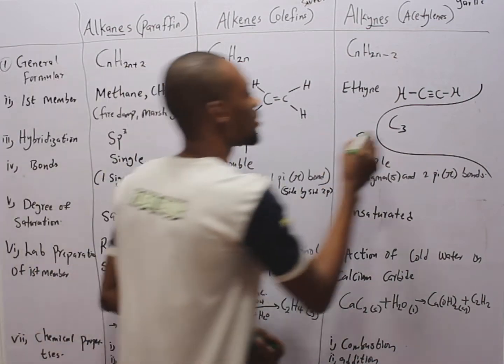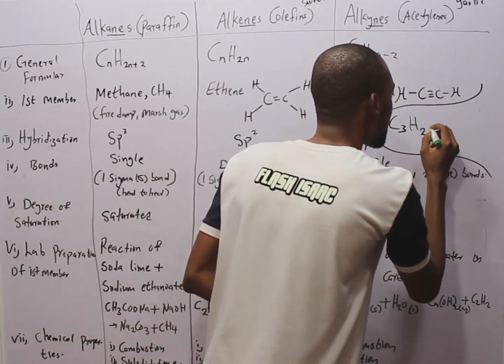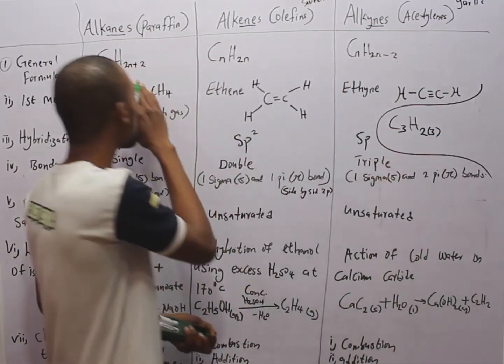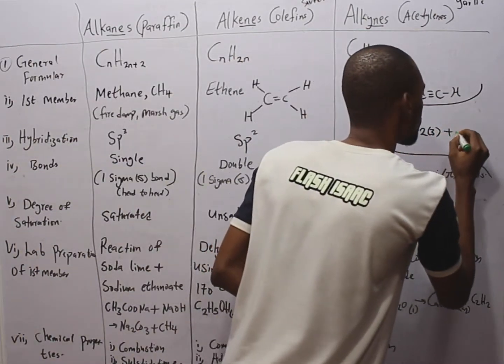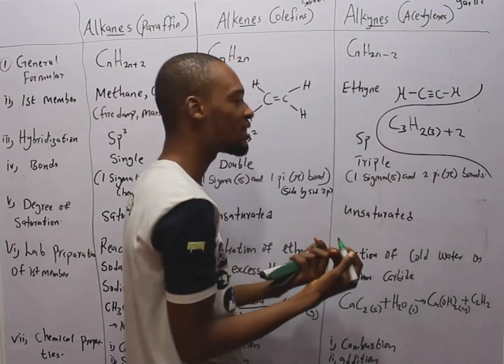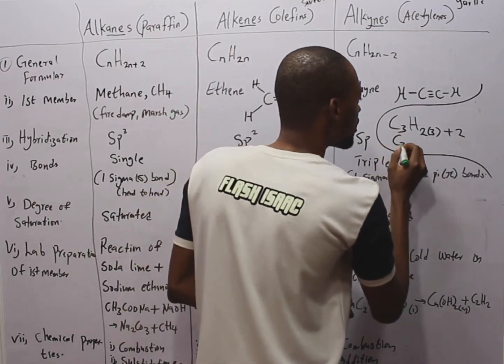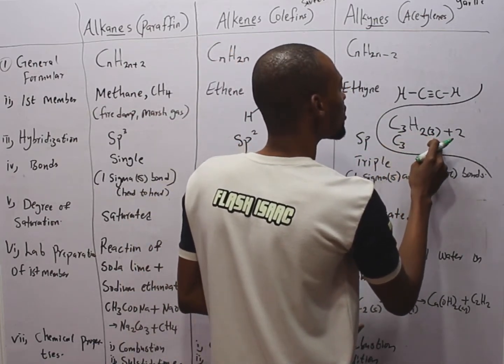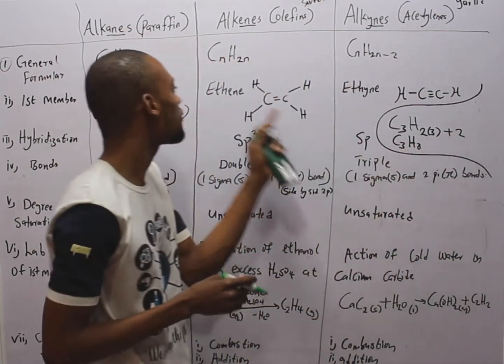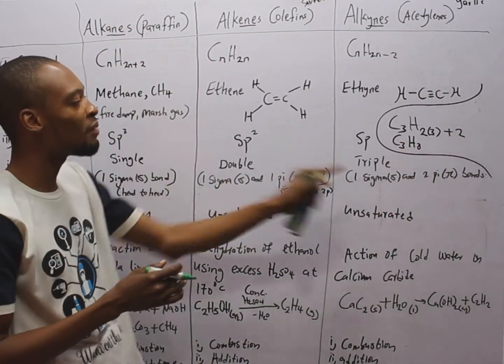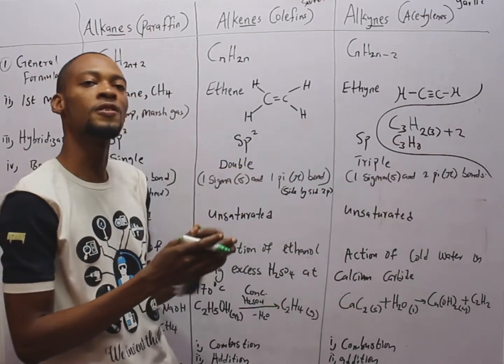H2n simply means H2 times 3, which is the number of carbons, plus 2. So this is simply C3, 2 times 3 is 6, plus 2, 8. So H8. The formula for an alkane with 3 carbons is simply C3H8.